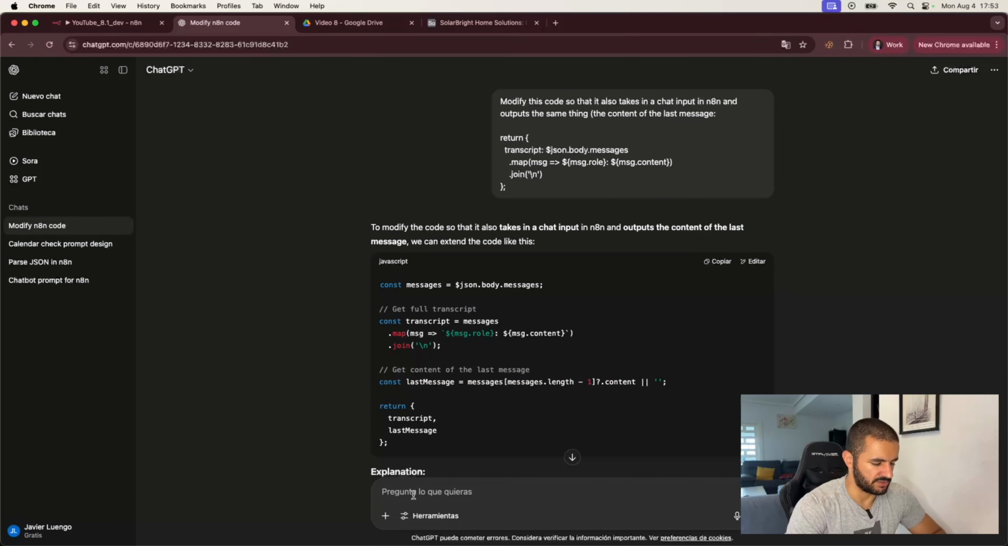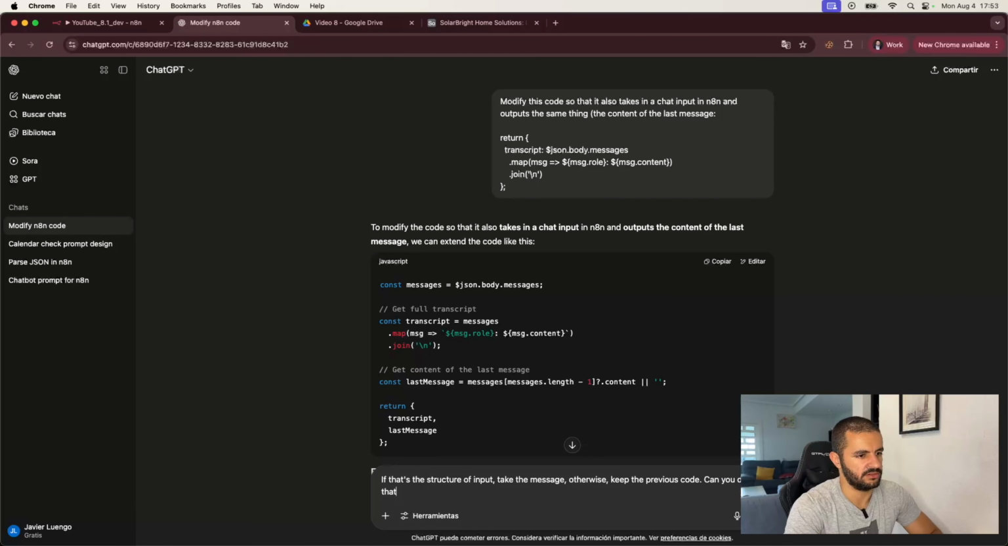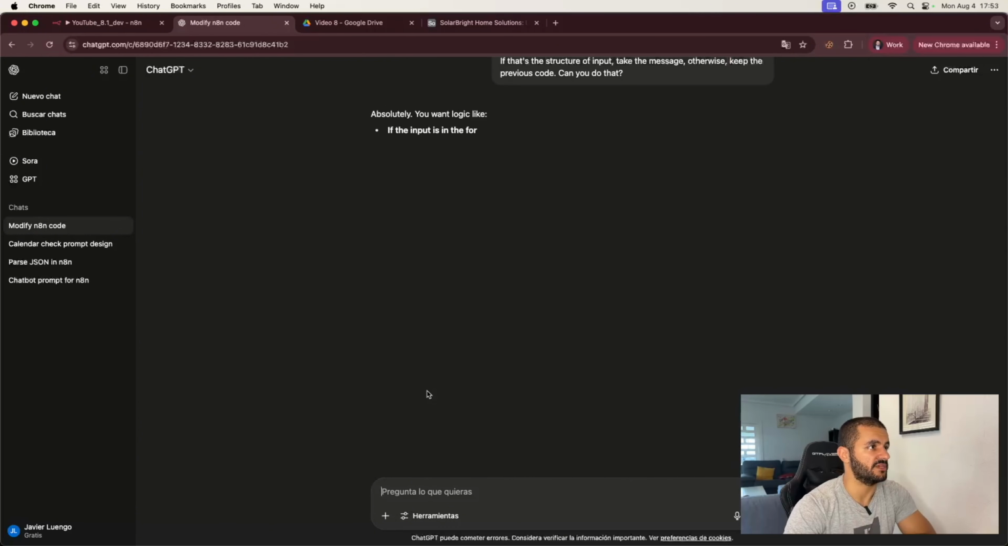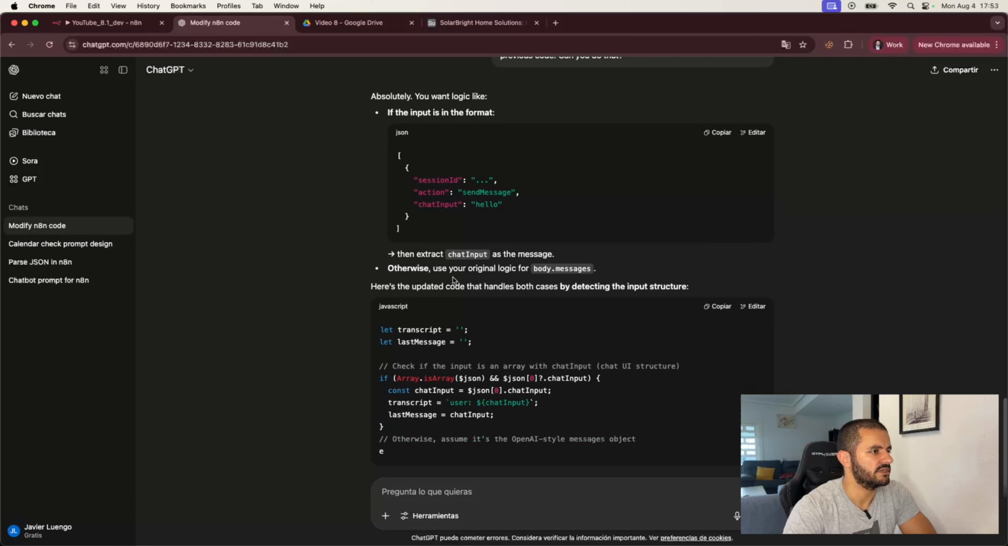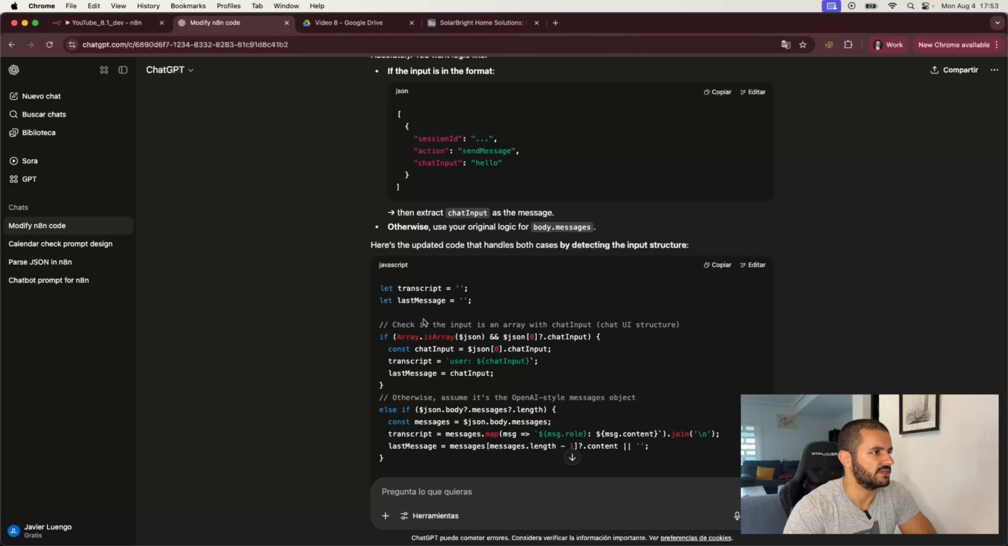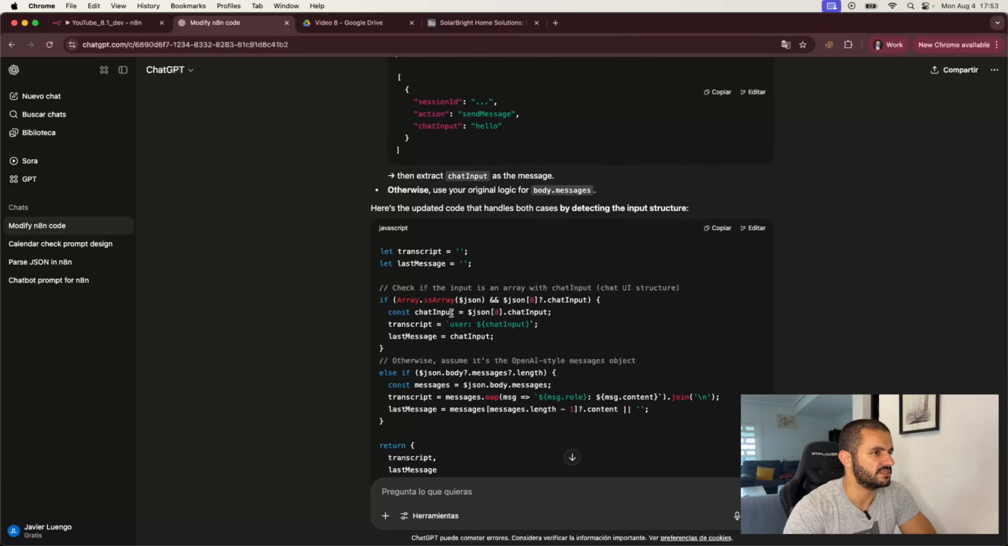So let's do something simpler, explaining the logic here. So if that's the structure of input, take the message. Otherwise, keep the previous code. Can you do that? And let's see what it gives us. Correct. So okay, array, JSON chat input.